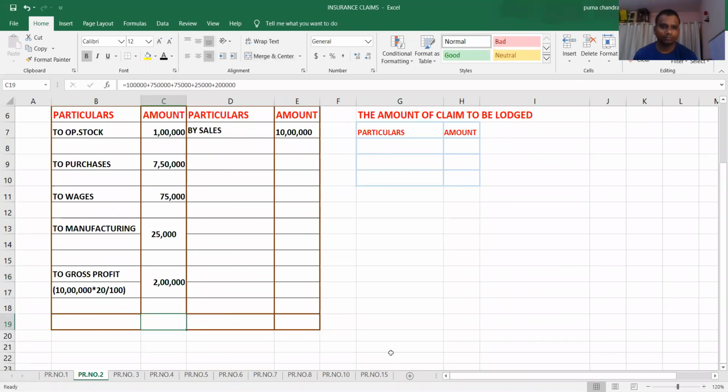Now total debit. What is total debit? 11,50,000. Debit is 11,50,000, whereas credit is 10 lakhs. So the difference amount is obviously what? Closing stock. How much? 1,50,000.